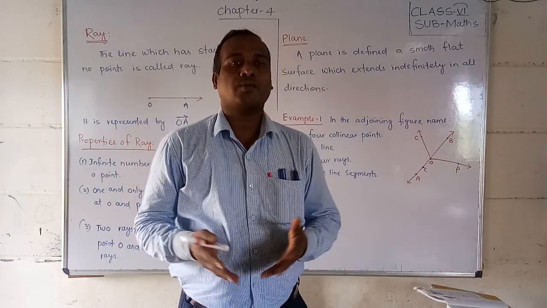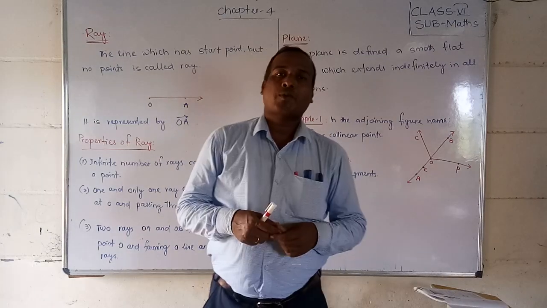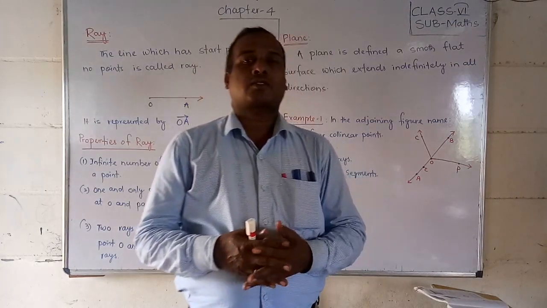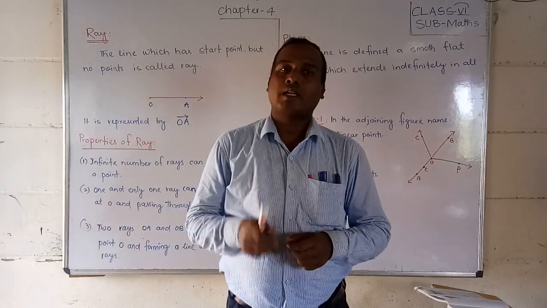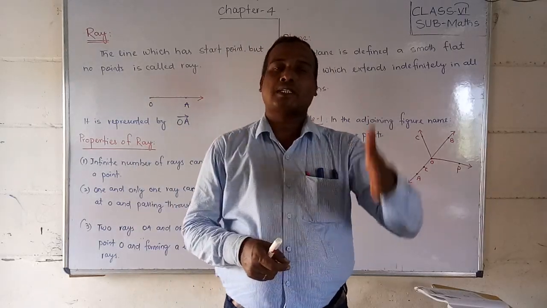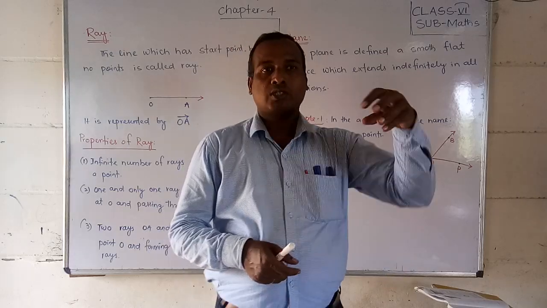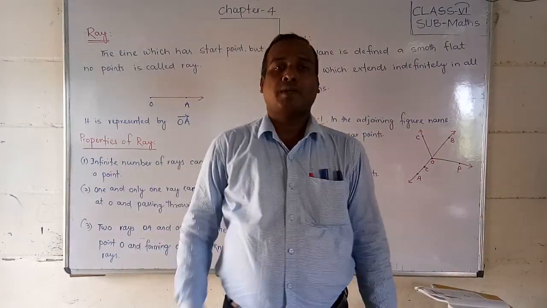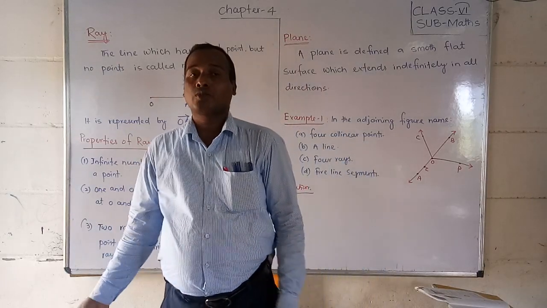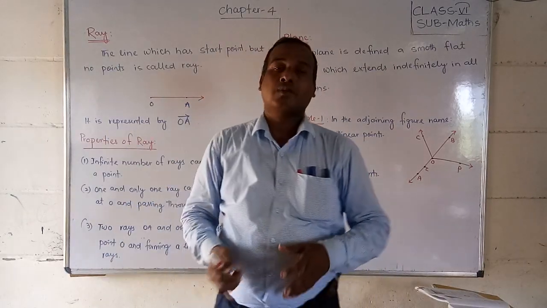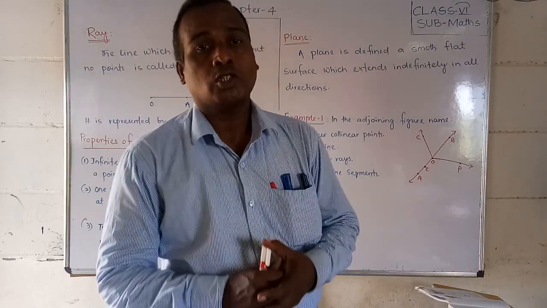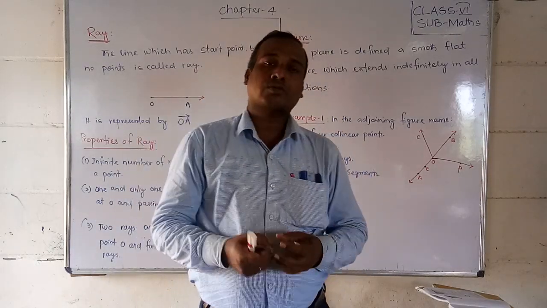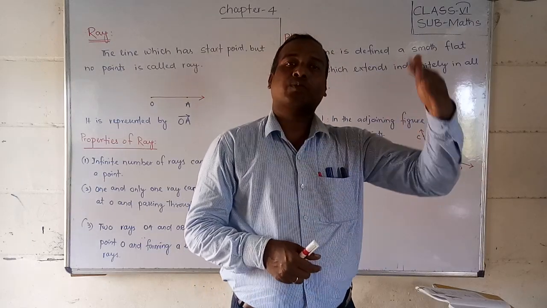That means a line, as I have already told, is a combination of points on a surface and extends an infinite distance in opposite directions. There is no end to the line, but a ray has one starting point, an initial point. The sun is the initial point, and it extends an infinite distance, up to the earth and even beyond the earth. That's why it is called a ray, because it has a starting point.